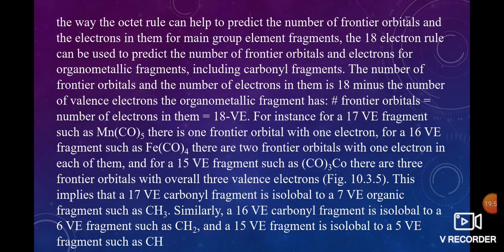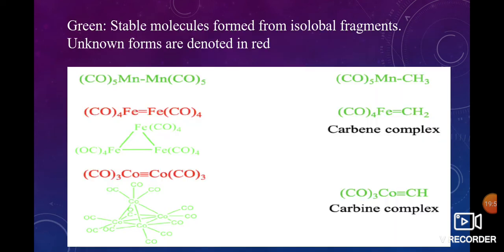Similarly, 16 valence electrons are isolobal to 6, and 15 valence electrons are isolobal to 5 valence electrons. These are the examples of isolobality.